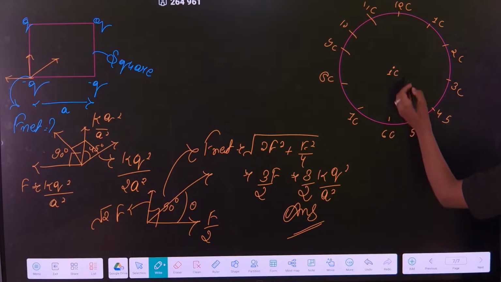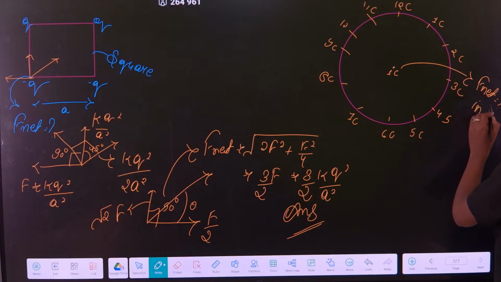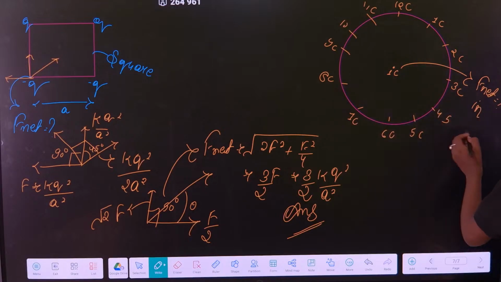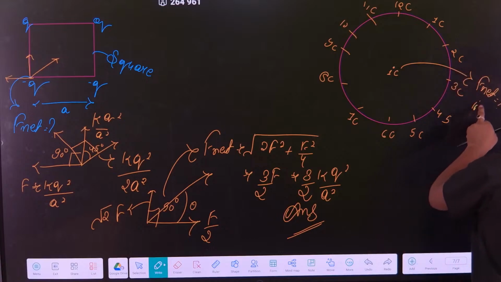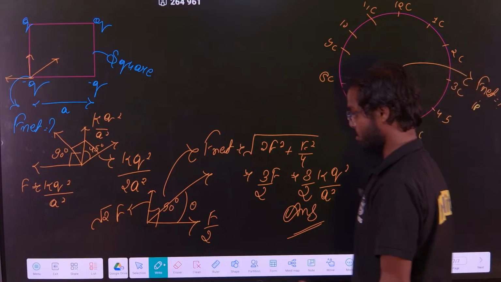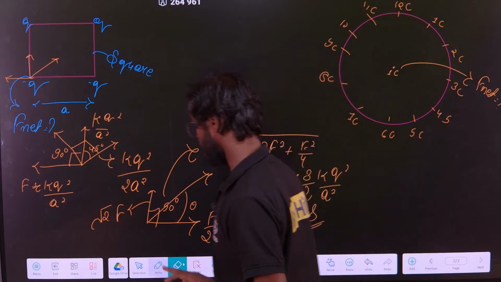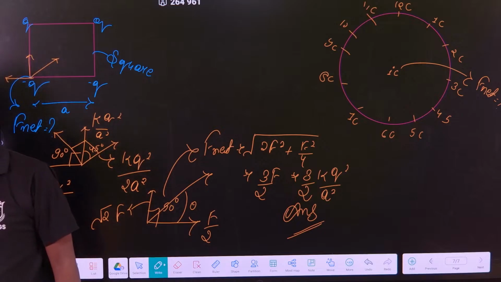You have to find what? You have to find F net here. F net in vector form with all the components, i cap, j cap, k cap. I want the answer in this term. I don't want the magnitude. I want the answer in i cap, j cap and k cap. Solve it and find the F net.